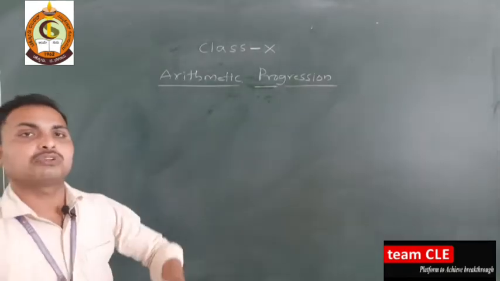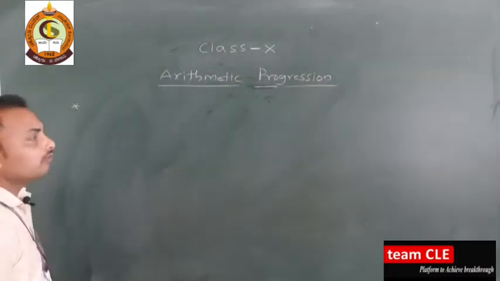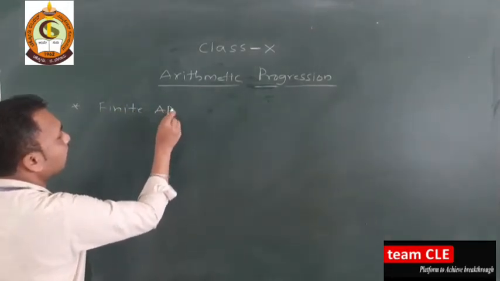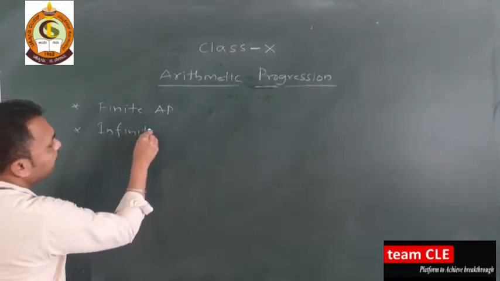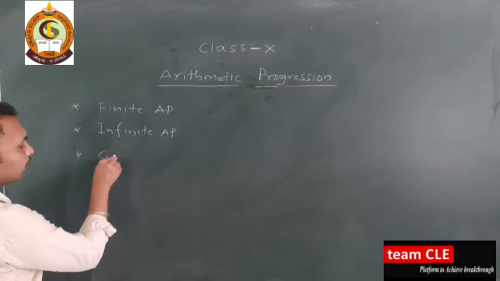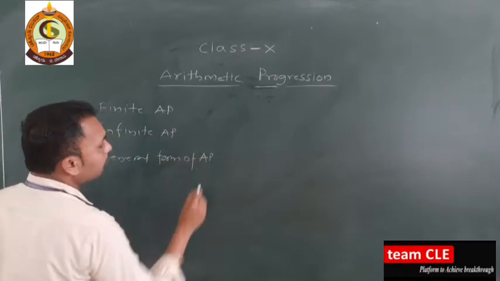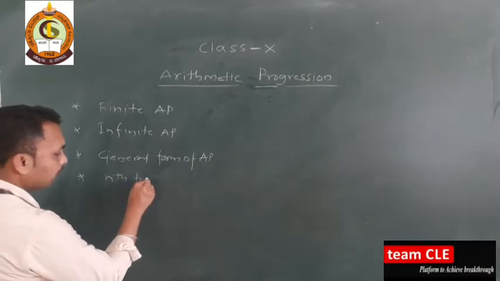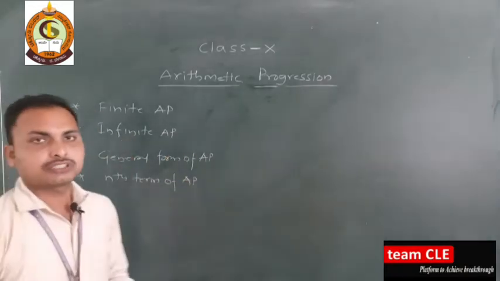Yesterday we discussed only 4 terms; today we will discuss 4 more terms. The first is finite AP, the second is infinite AP, the third is the general form of AP, and the fourth is the nth term of AP.